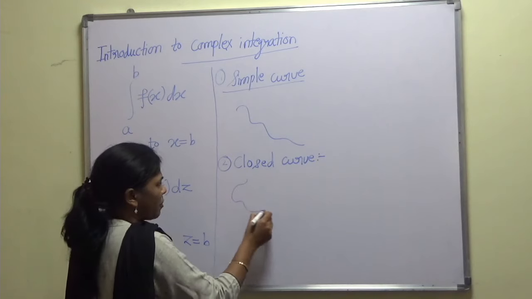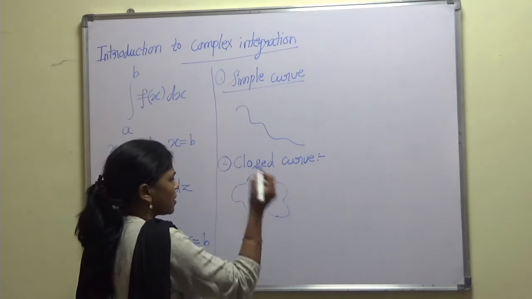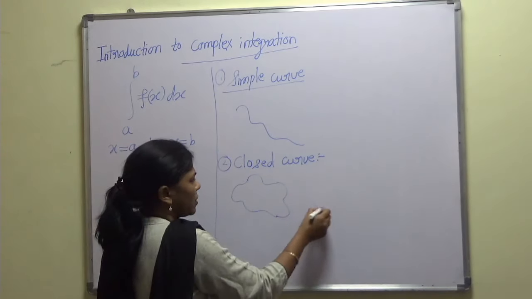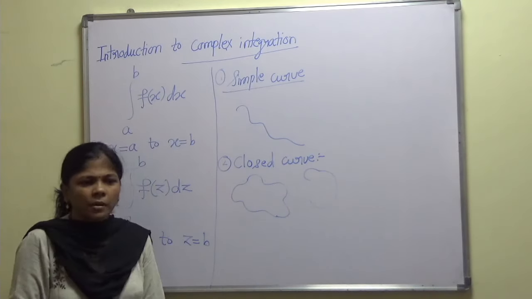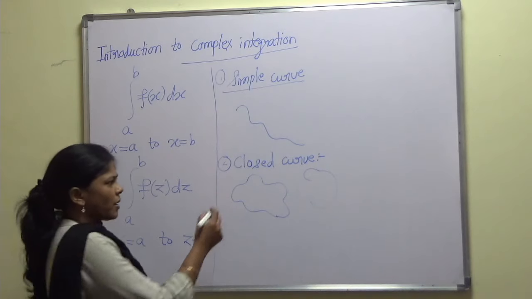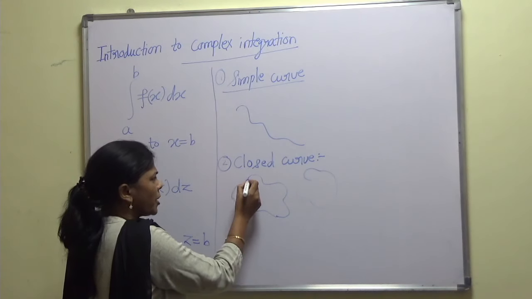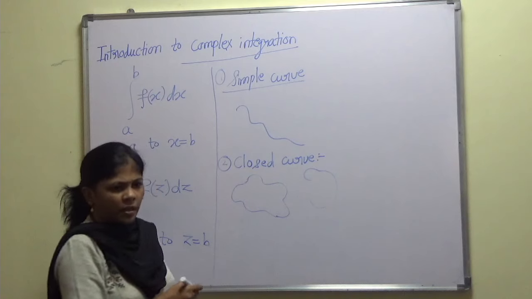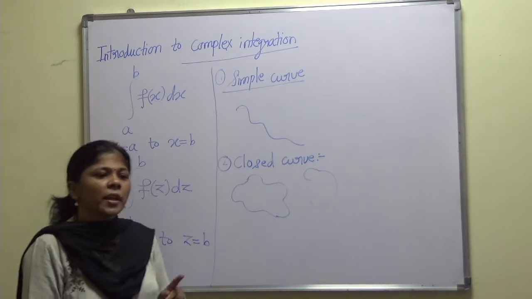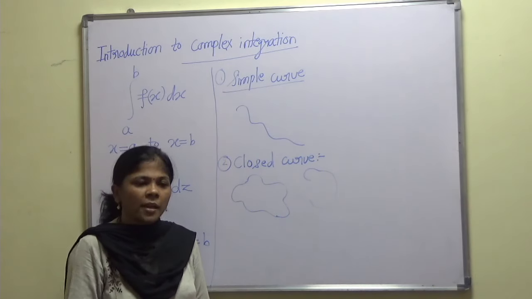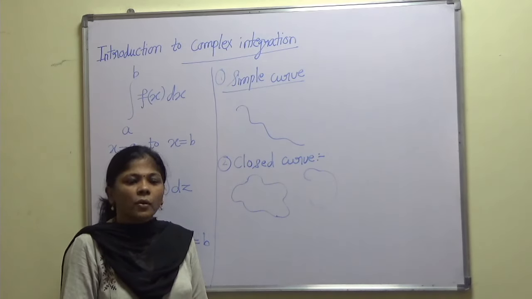The very famous example is the circle, or a shape of this type. All these are nothing but closed curves. Why? Because wherever I start, I have to end the curve at the same point. So remember, if the initial and terminal points are both the same, then it is said to be a closed curve.